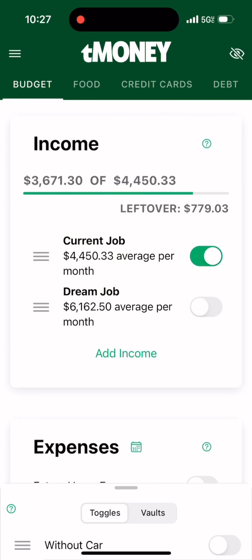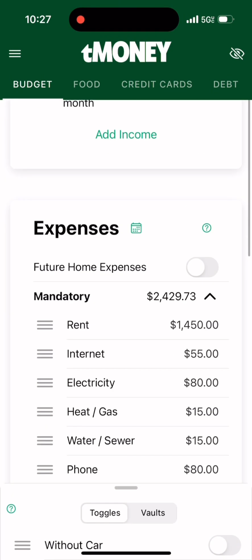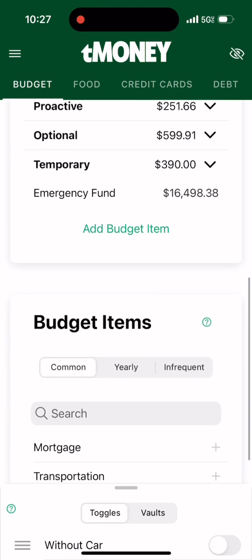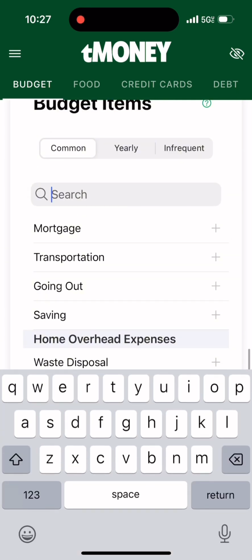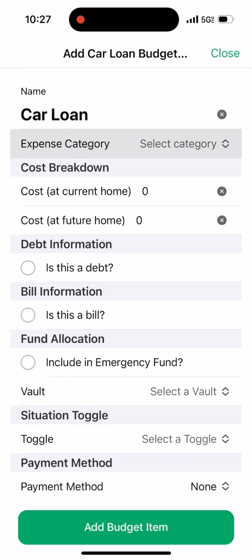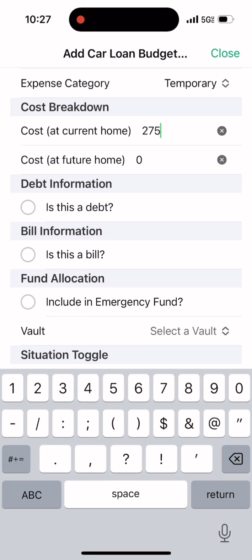All right, so just do a quick little test on the two toggles that we assigned expenses for. Boom, working, cool. Now we have to assign the doozy, right? We have to assign the car loan. So let's go ahead and add a car loan up in here. And since car loans are temporary, they aren't going to last forever, add it into the temporary expense category. I'm just going to put like, I don't know, 275 bucks.